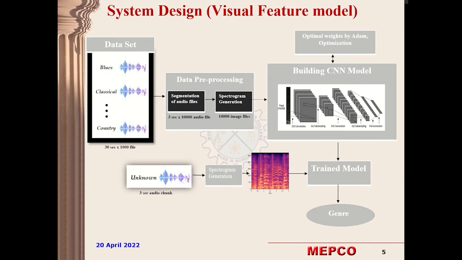In the visual feature model, we will segment the audio files in the dataset, and the segmented audio file will be used to generate spectrograms, which is the pictorial representation of the audio file, and it is fed to the neural network for training it. And during testing, an unknown audio file is taken, and it is pre-processed the same way as earlier, and the spectrogram is generated, and it is fed to the neural network for testing, and the genre is classified.